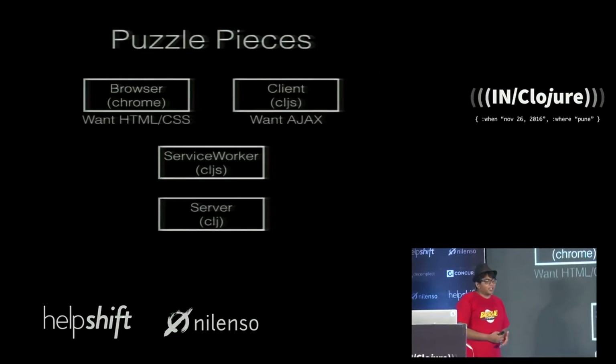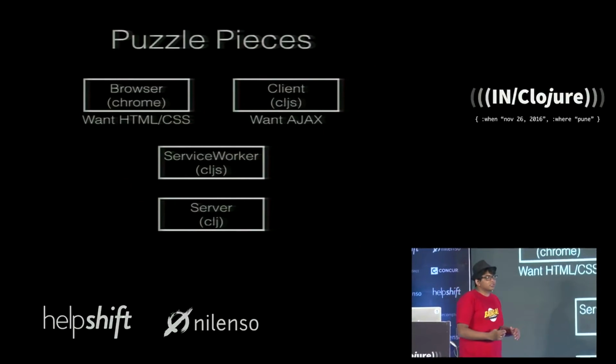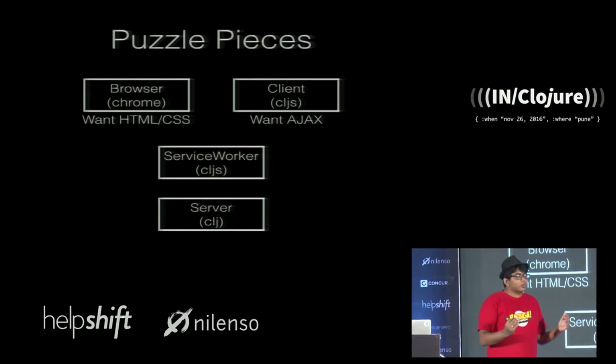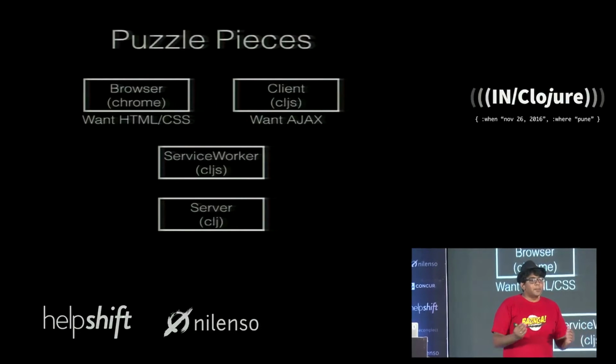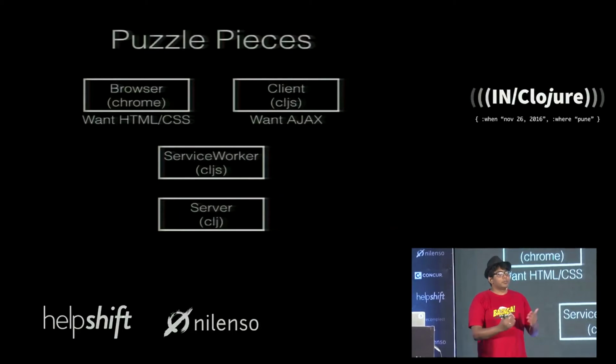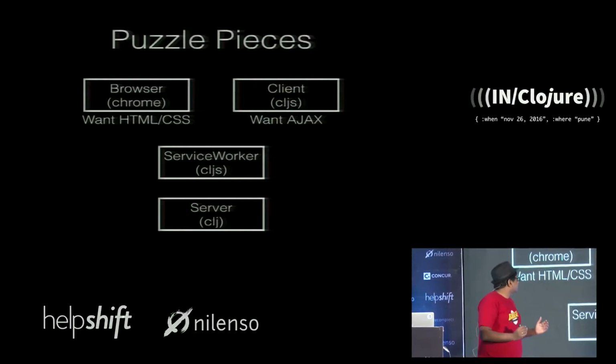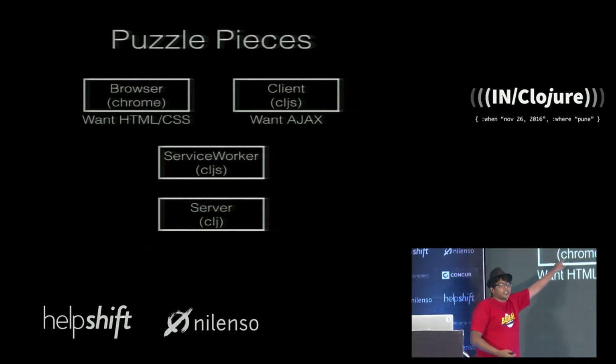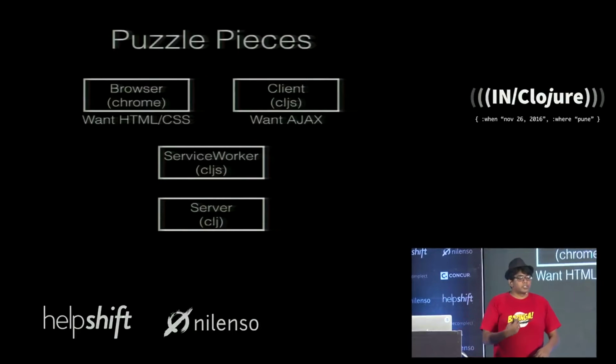What happens after that, however, is that the service worker takes over your entire network. The service worker becomes a proxy that sits in between the browser and the backend server. From this point on, any HTML requests that are made will come through your service worker.